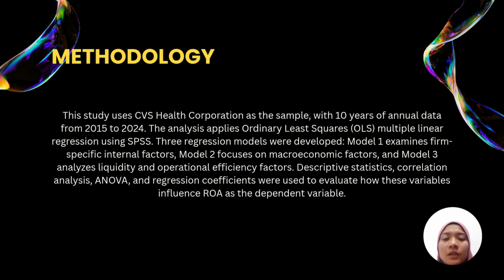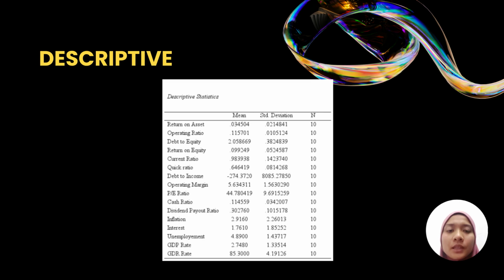Descriptive statistics, correlation analysis, ANOVA, and regression coefficients were used to evaluate how these variables influence ROA as the dependent variable. The descriptive statistics show that CVS Corporation has moderate asset profitability with an average ROA of 3.45%, but faces high financial risk due to leverage and weak liquidity.